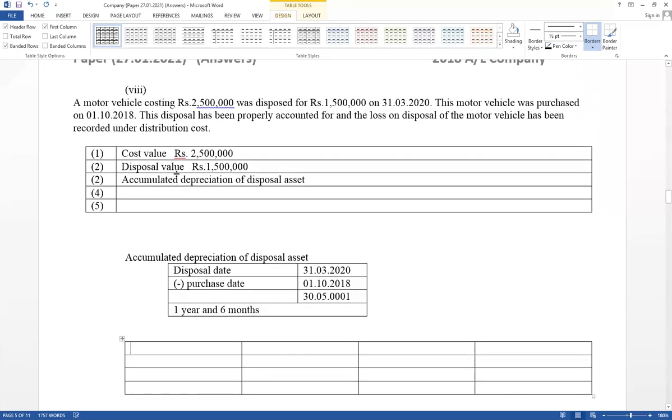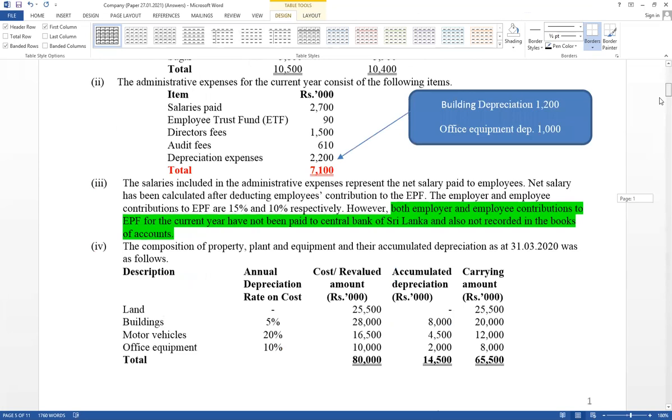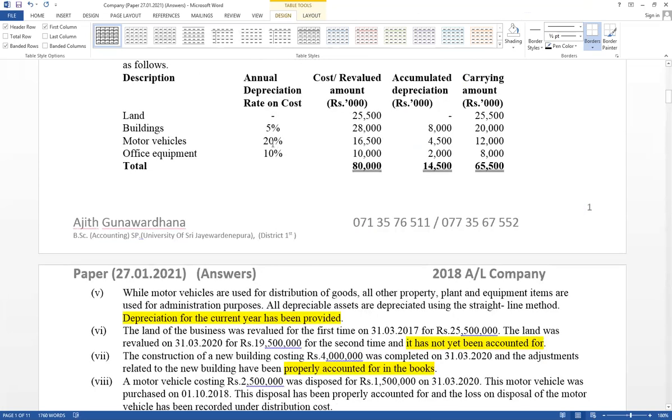Accumulated depreciation of the disposal asset. Cost value equals 2,500 into the 20% annual rate. The depreciation rate is given as 20%. Think about the motor vehicle depreciation rate. It has given 20%. Therefore, the annual depreciation rate equals 20%.